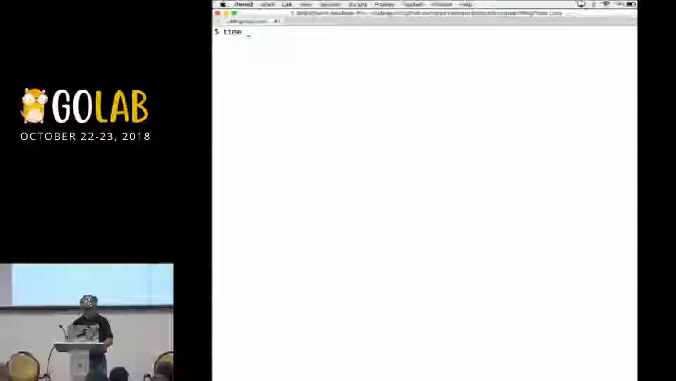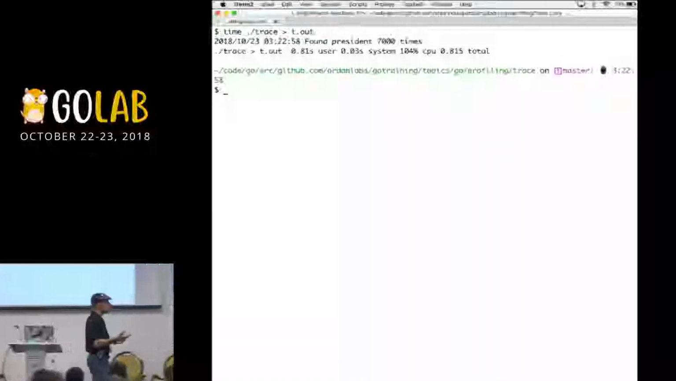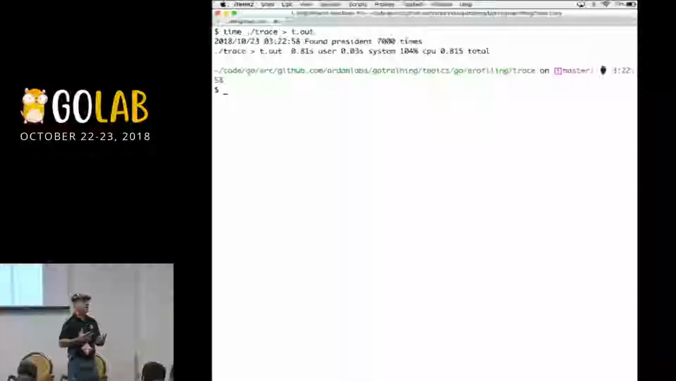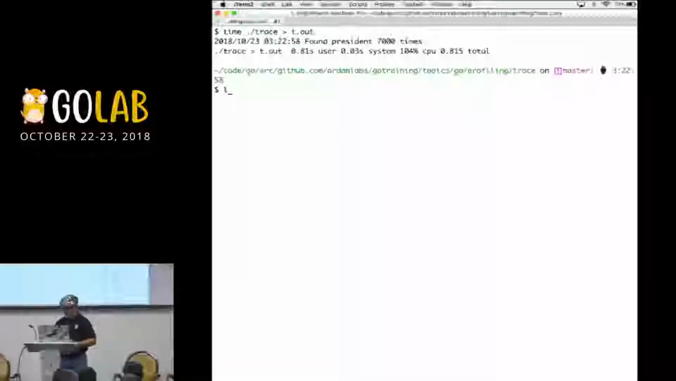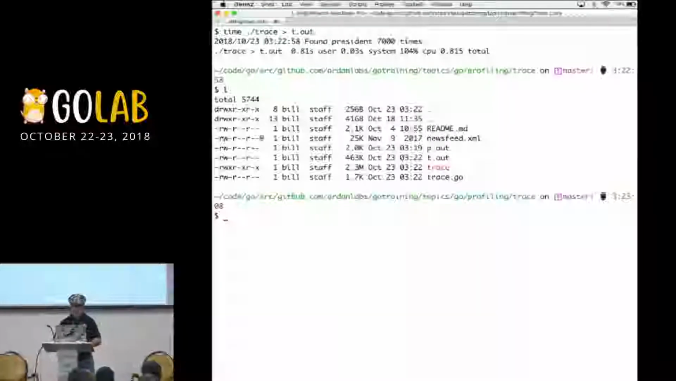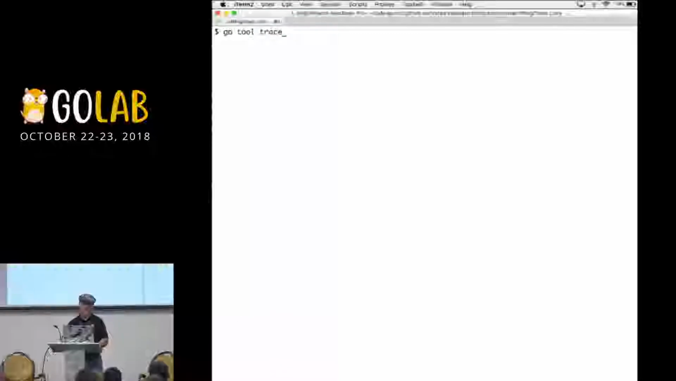We use the time program again. Trace greater than t.out, since this is a trace. There it is, 7,000 times. If you kind of look, our performance came back. Even though we're generating a lot of data, the program didn't have to stop for that. I now have a t.out file. There it is. And now I want to look at that t.out. So go tool, not pprof anymore, trace t.out.